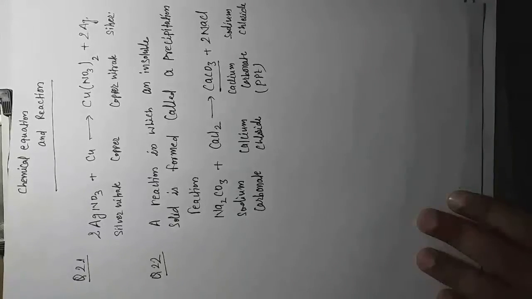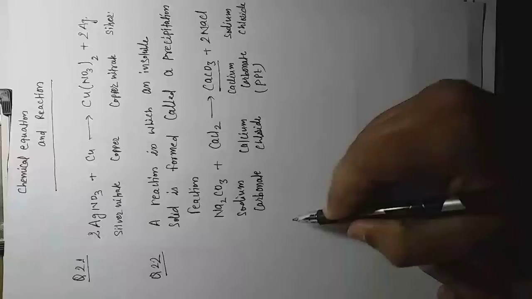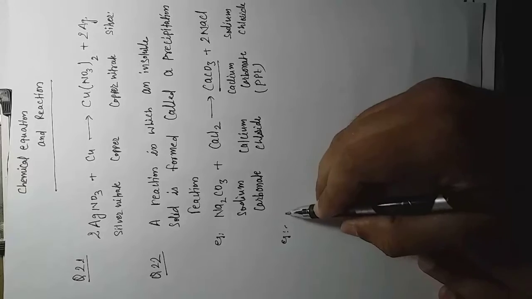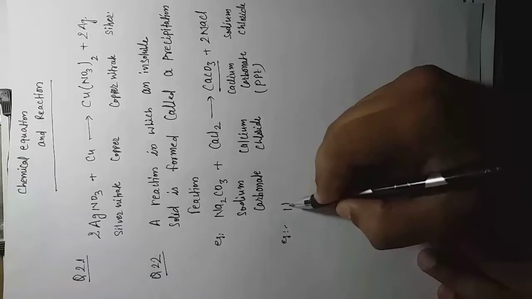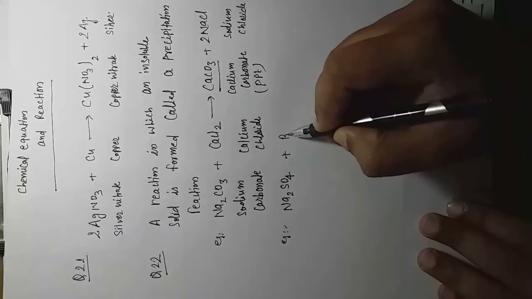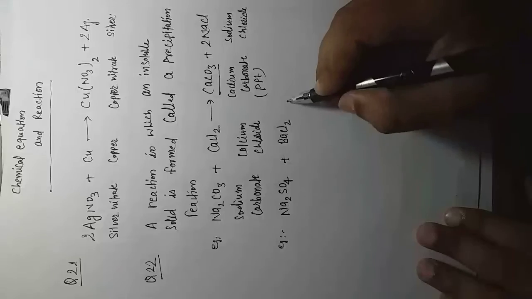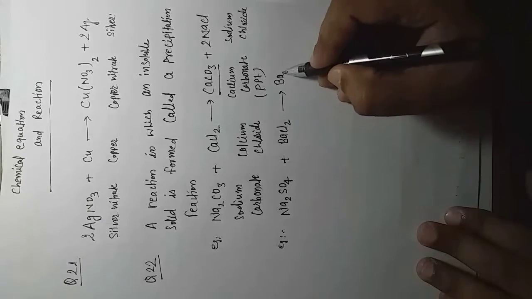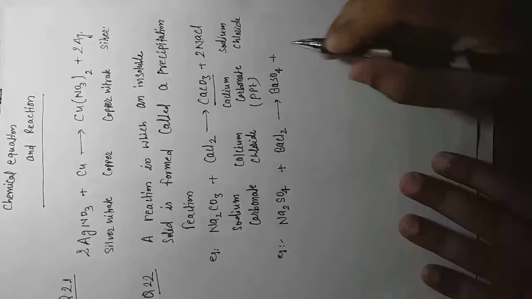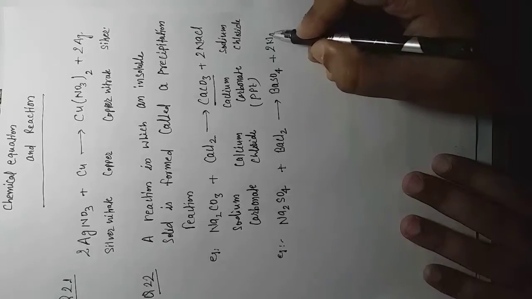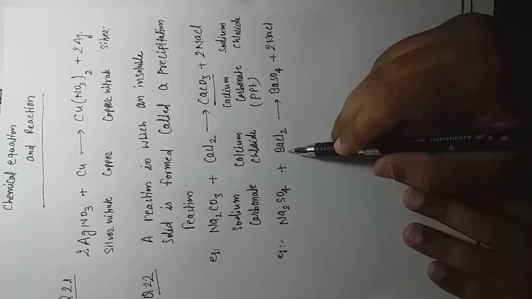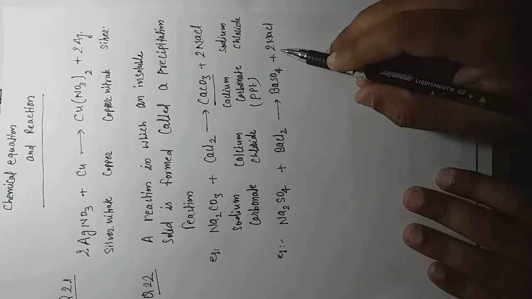And if anyone wants a little more, I will provide another example. Example first is this. Example second we are providing: sodium sulfate, which is Na2SO4, reacts with barium chloride BaCl2, it provides us BaSO4 plus 2 NaCl, sodium chloride, right? So Na2SO4 plus BaCl2 provides BaSO4 plus 2 NaCl.